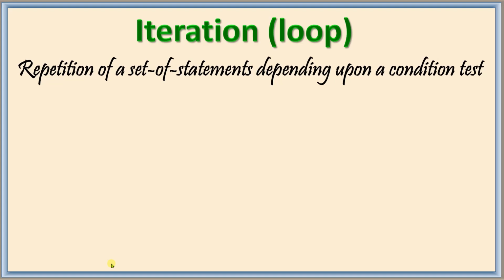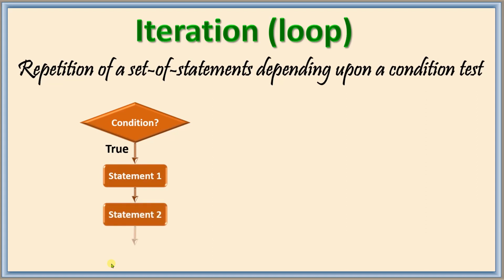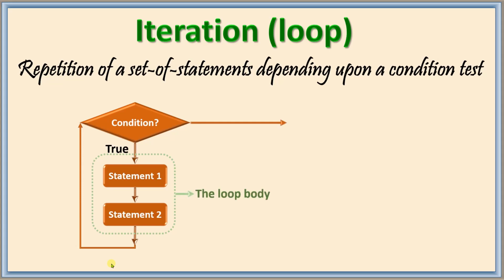Next we come to iteration: repetition of a set of statements depending upon the condition test. There will be a condition given in the loop. If the condition is true, it keeps executing the statements, and after all the statements in that particular header are over, it comes back to check the condition. If it is true, it continues the statements until it goes false. These statements are the loop body. If the condition is false, it no longer executes the loop body and exits, that is, it comes out of the loop.